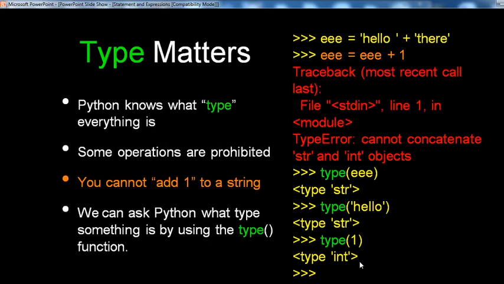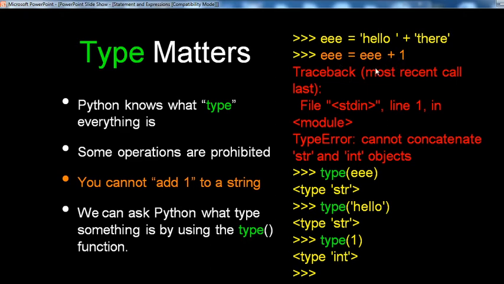Next, type matters. Python knows what type everything is. Some operations are prohibited. You cannot add 1 to a string. We can ask Python what type something is by using the type function. E equals hello there, then e equals e plus 1, and an error is displayed. That operation is not allowed: you cannot add 1 to a string.